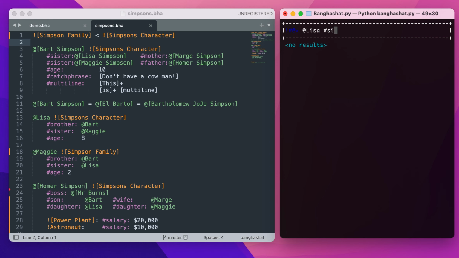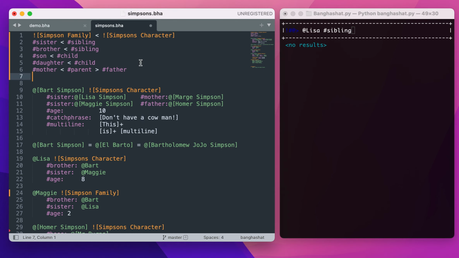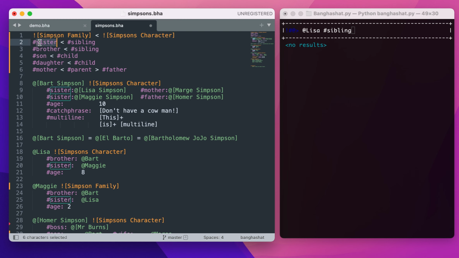But at the moment, we can't say something like sibling to get both of them. But if we add relationships like this and say sister and brother are both subtypes of sibling, then as soon as I save this file, you'll see that now Lisa sibling returns both of those entities because it knows it's allowed to substitute in brother and sister in place of sibling in this query.